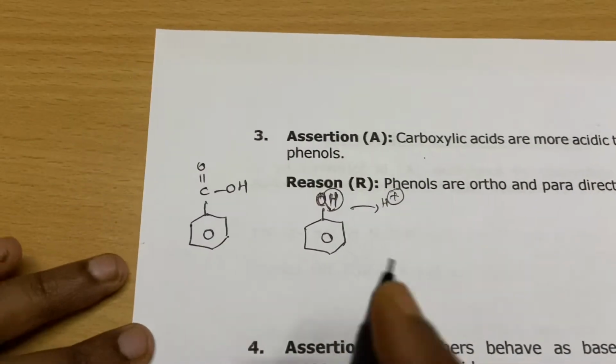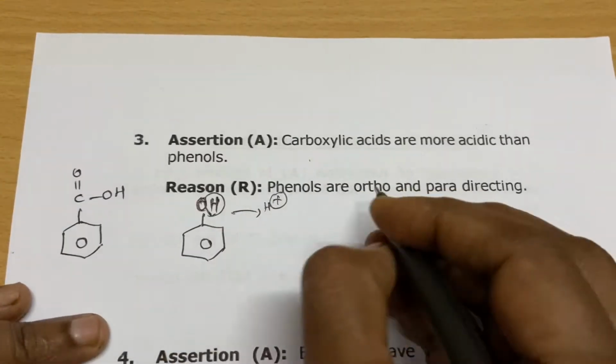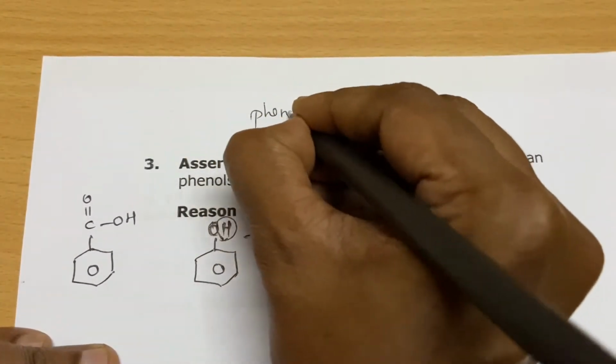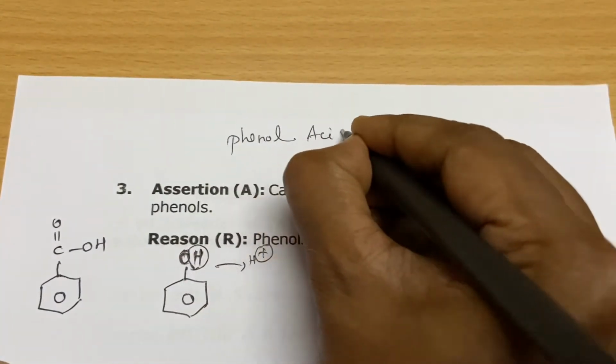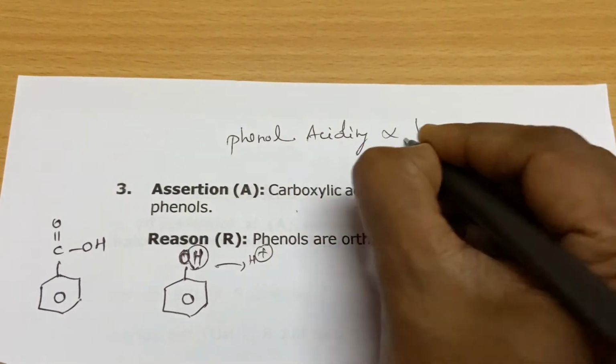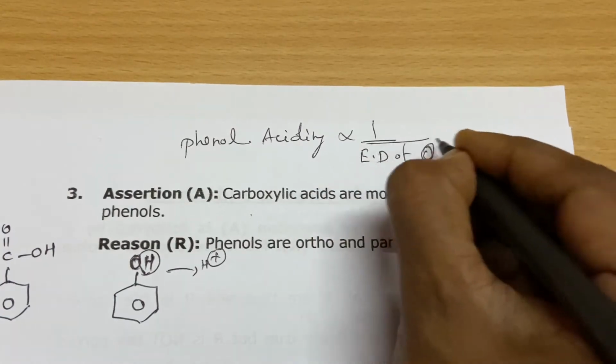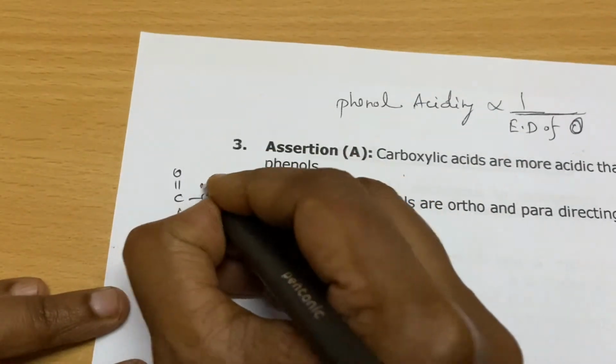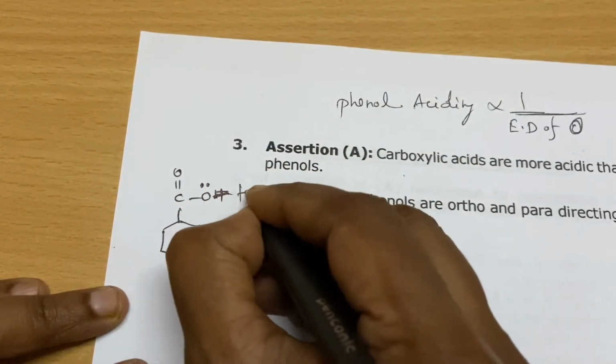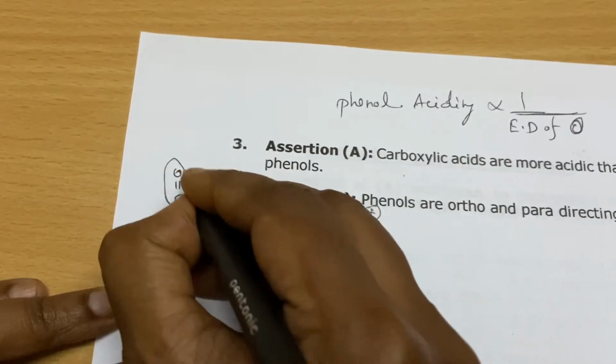Let's analyze this. I told you that the acidity of phenol or any carboxylic acid is inversely proportional to the electron density of the oxygen. So what is the difference here? The presence of the carbonyl group.